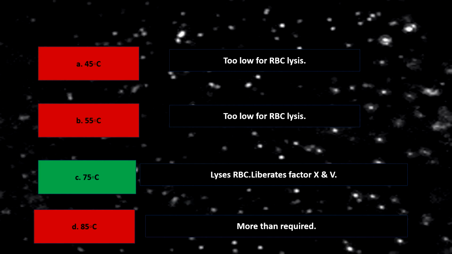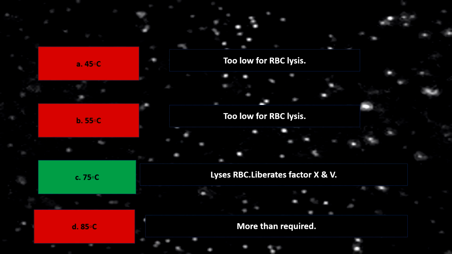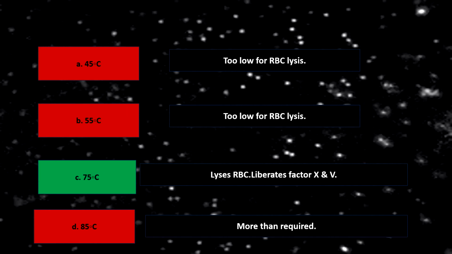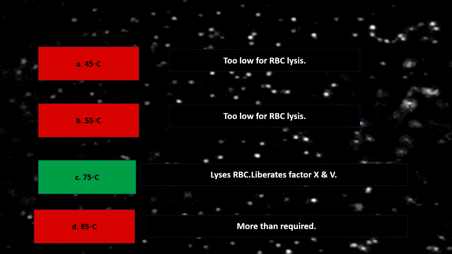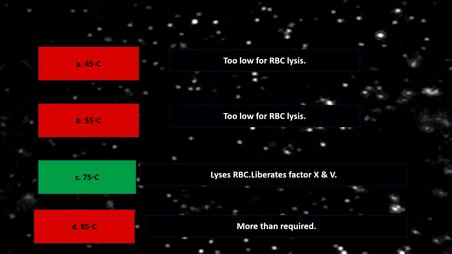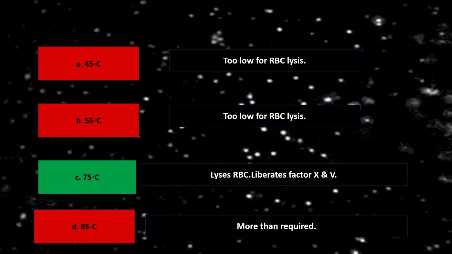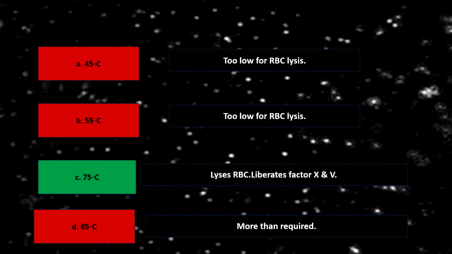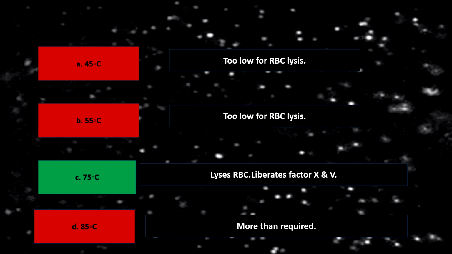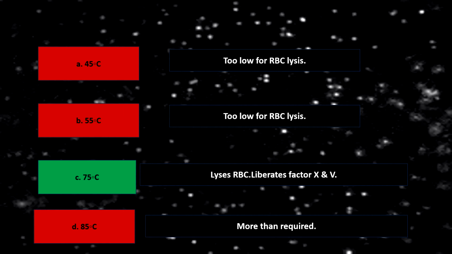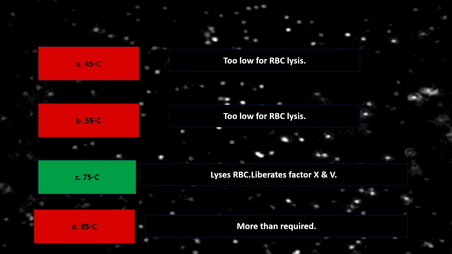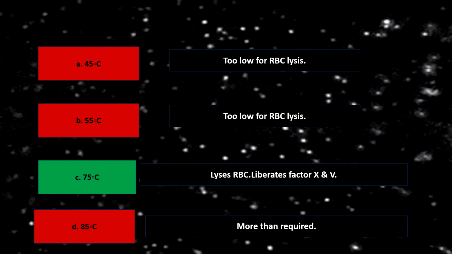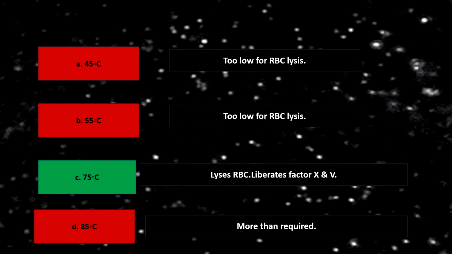If the temperature required is 75 degrees centigrade, and you can easily lyse RBC at 75 degrees centigrade, then why will we elevate the temperature unnecessarily to 85 degrees centigrade? That is option D, which is more than the required temperature for RBC lysis. So there is no justification of heating the blood at 85 degrees centigrade when the target can easily be achieved at 75 degrees centigrade.